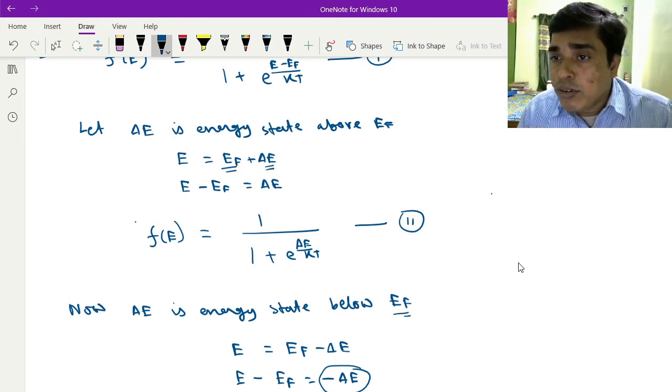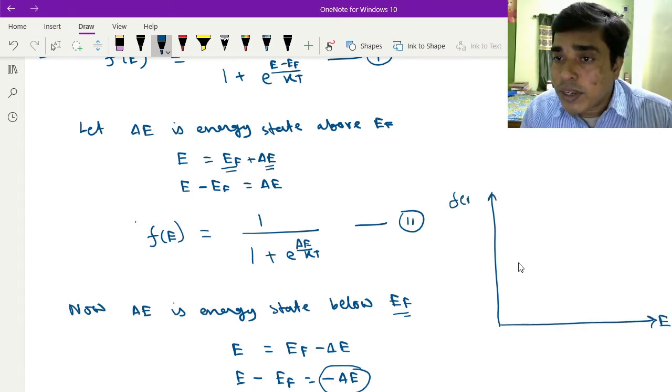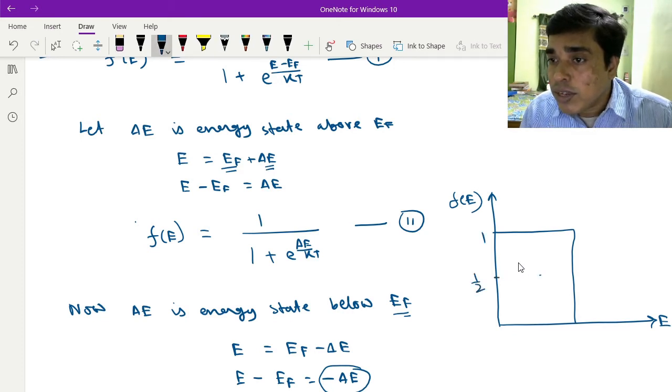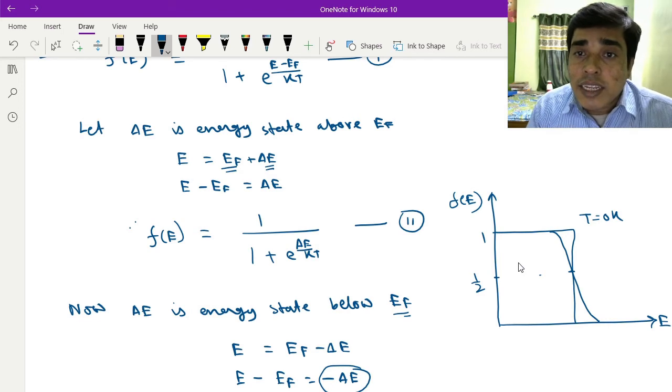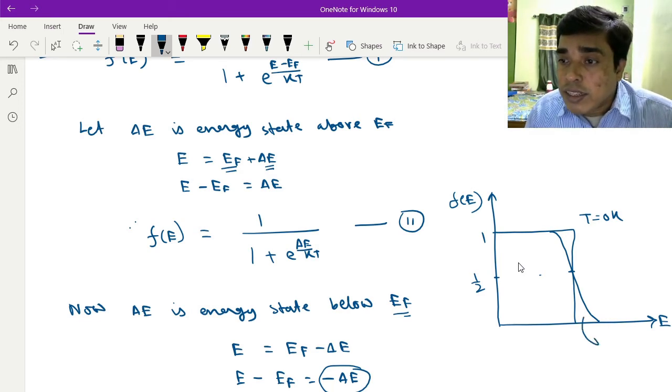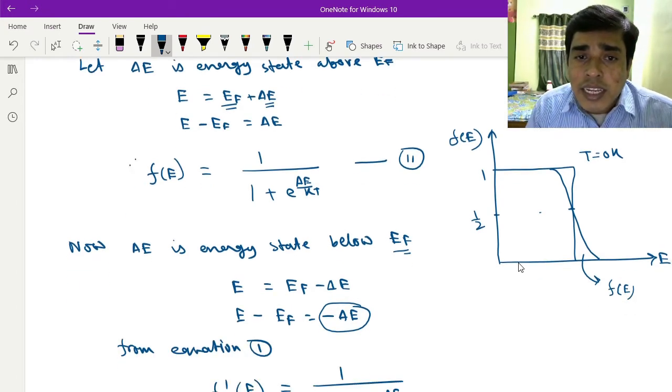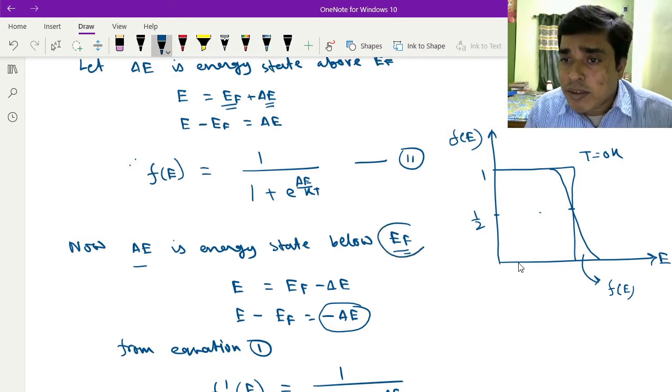Suppose if I draw this, this is E and this is F(E). This is at 0 K, and this is half, and this is 1. So at T = 0 K, and this is the half portion, this function is the energy state above EF, given by F(E). Now ΔE is the energy state below EF.